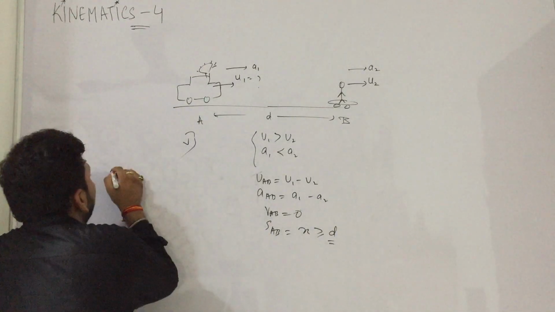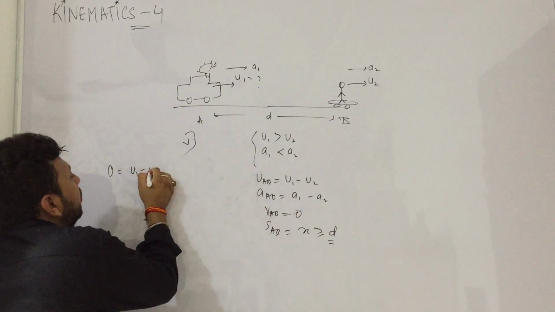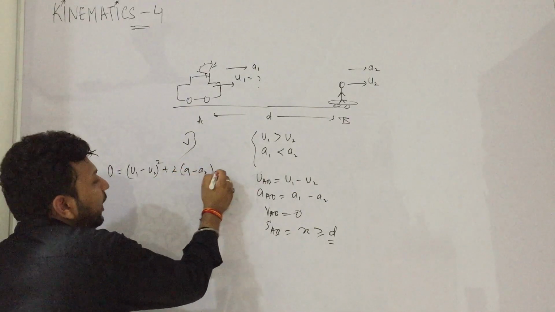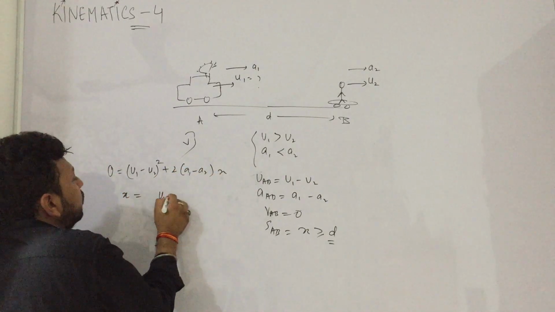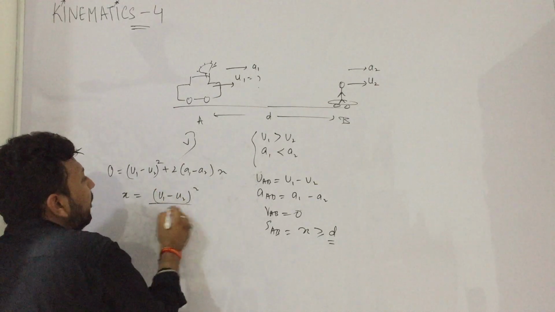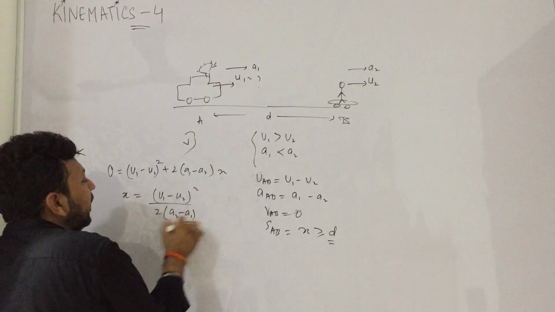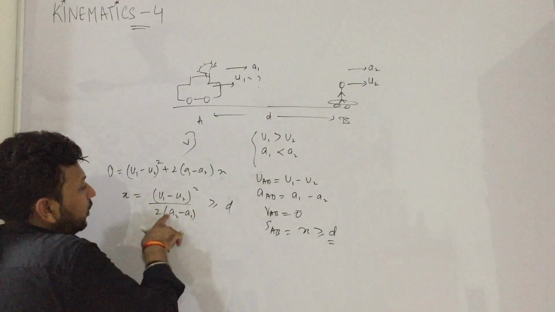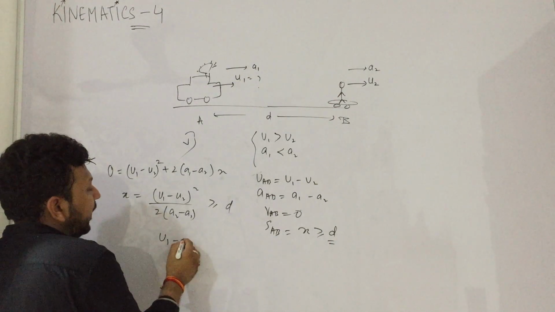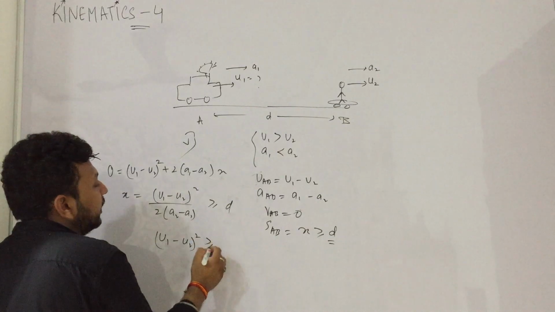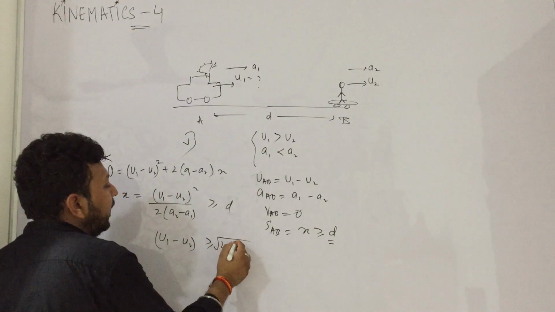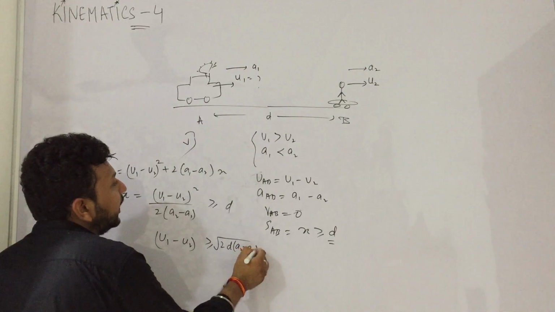So we will write V square is equal to U square plus 2AS. X becomes u1 minus u2 whole square upon 2 times a2 minus a1, and this should be greater than or equal to D. Yeah, so we can write u1 minus u2 whole square greater than or equal to 2d times a2 minus a1, and you can remove the square.